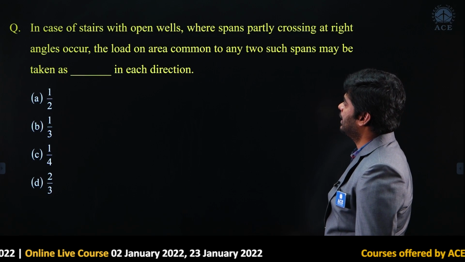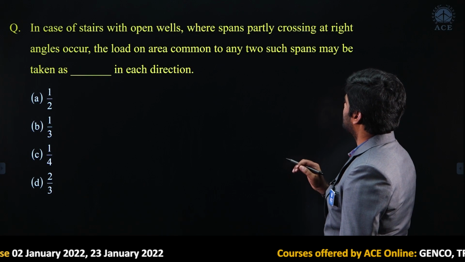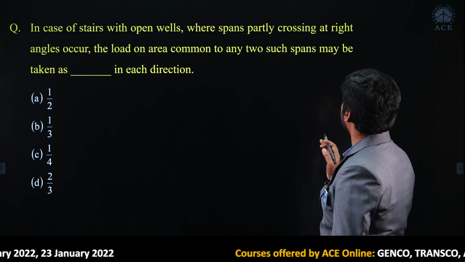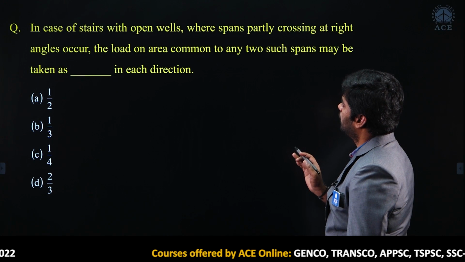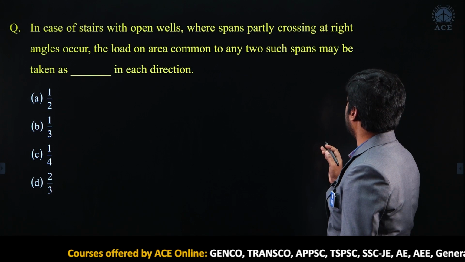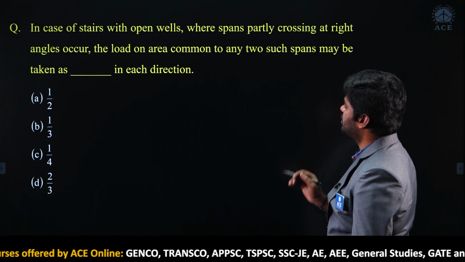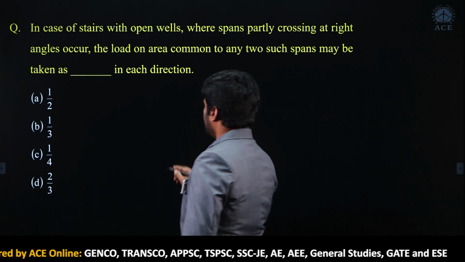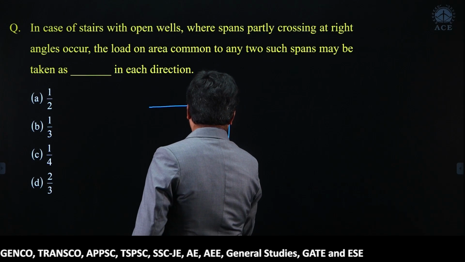Next, in case of stairs with open wells where spans partly crossing at right angles occur, the load on area common to any two such spans may be taken as dash in each direction. Let us take, my dear, an open well staircase.